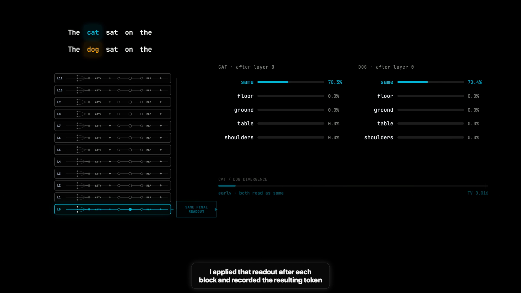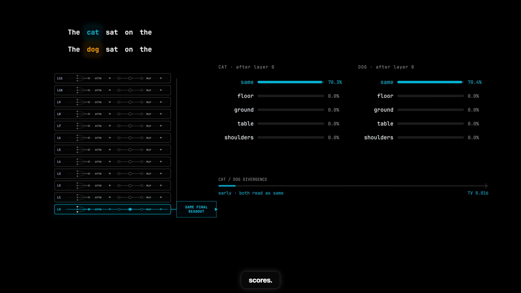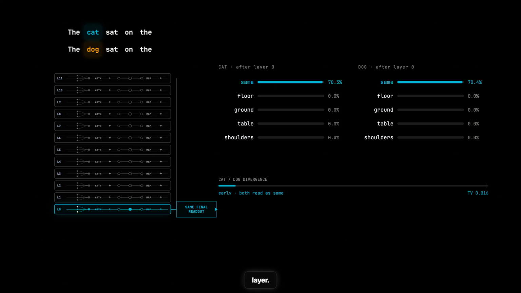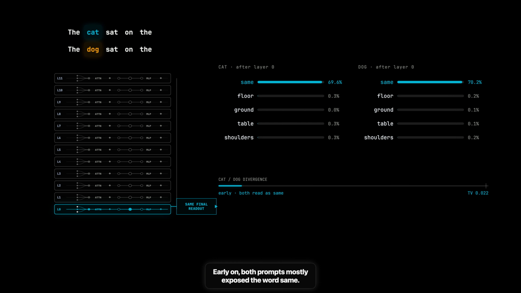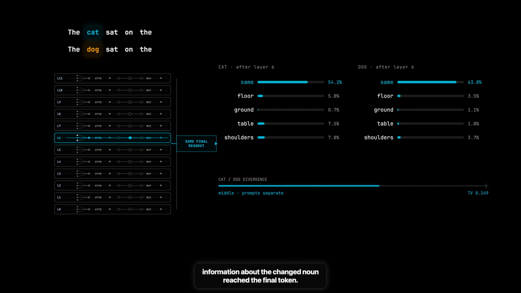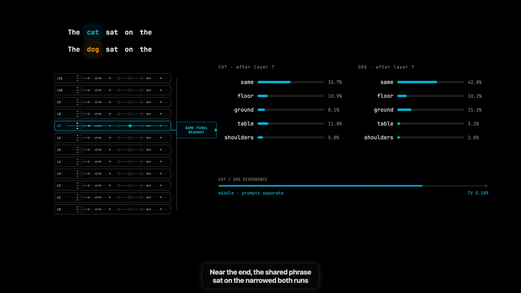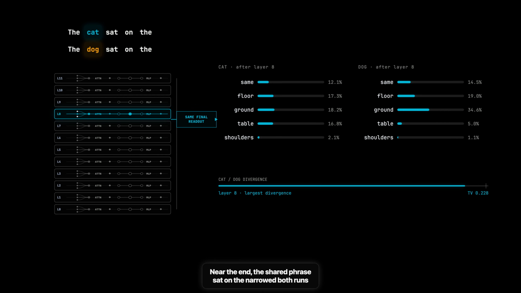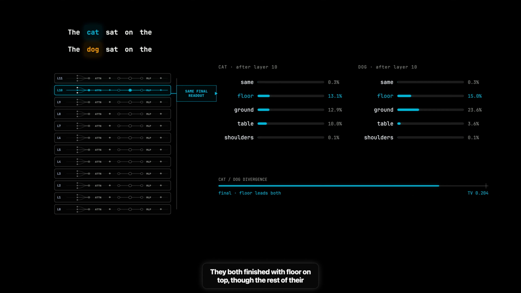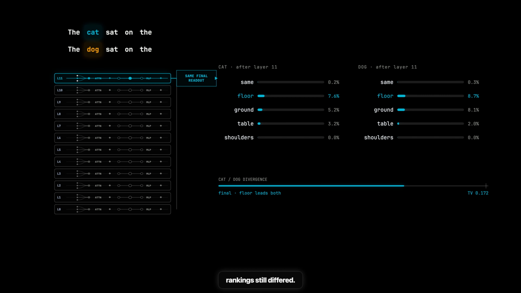I applied that readout after each block and recorded the resulting token scores. The logit lens bars show the highest scoring vocabulary tokens at each layer. Early on, both prompts mostly exposed the word same. Through the middle blocks, the cat and dog runs pulled apart as information about the changed noun reached the final token. Near the end, the shared phrase sat on, and the readout narrowed both runs towards surface and location words. They both finished with floor on top, though the rest of the rankings still differed.